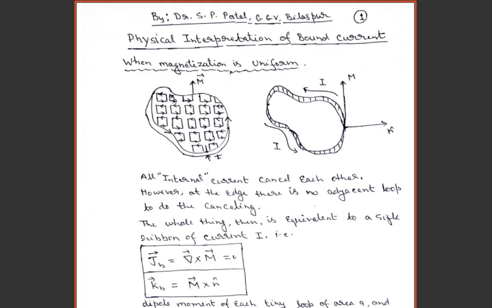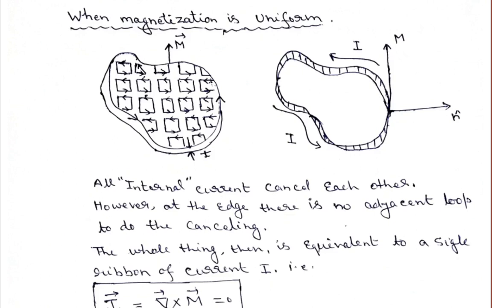Then we have learned that this vector potential of a magnetized object can be written in terms of two components. The first component was due to the volume bound current, and the second component was due to the surface bound current. So we have introduced two terms.